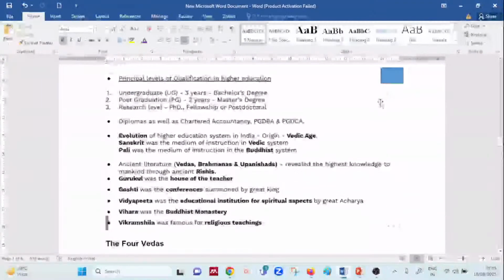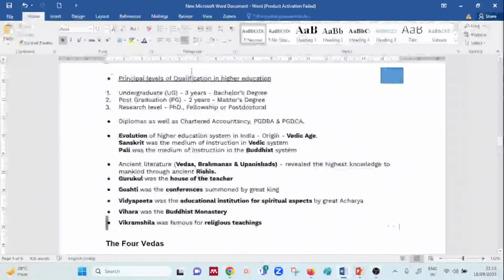So let us see what those points are. It talks about what? Principal levels of qualification in higher education. So please try to understand when we talk about principal levels. Yes, Ashwini, I am very fine. Thank you very much. I hope it is catching up.